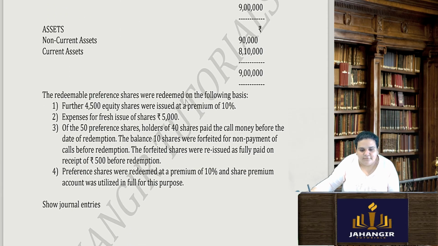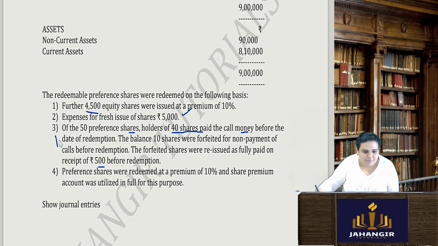The redeemable preference shares are redeemed on the following basis. They are saying issue 4,500 equity shares at a premium of 10%. Expenses for this fresh issue is 5,000. Of the 50 preference shares, holders of 40 shares paid me the call money before the date of redemption. Good. The balance 10 shares were forfeited for non-payment of the calls before redemption. The forfeited shares were then reissued on receipt of rupees 500 before redemption. So everything is before redemption.